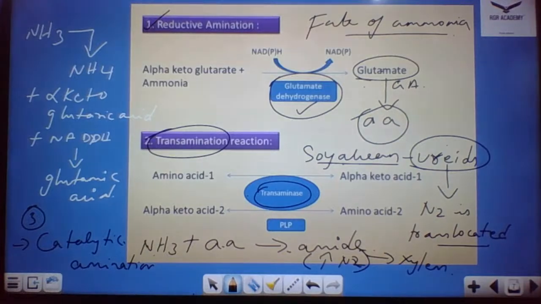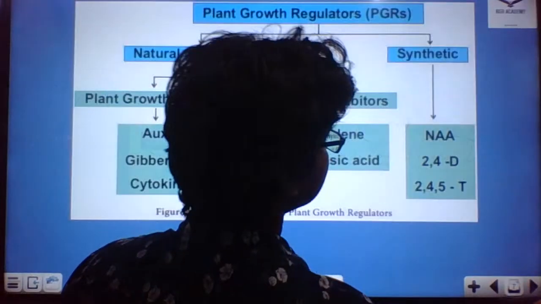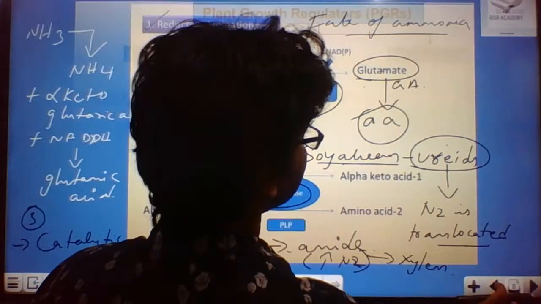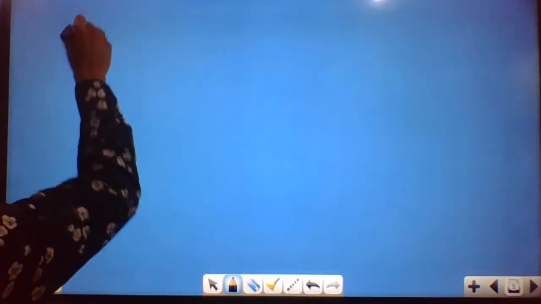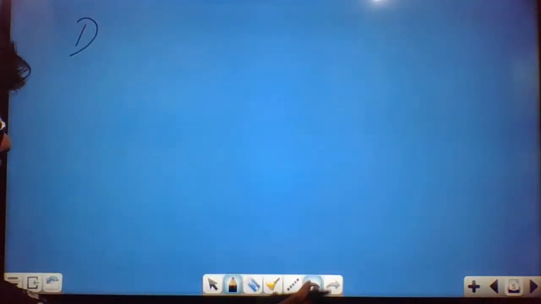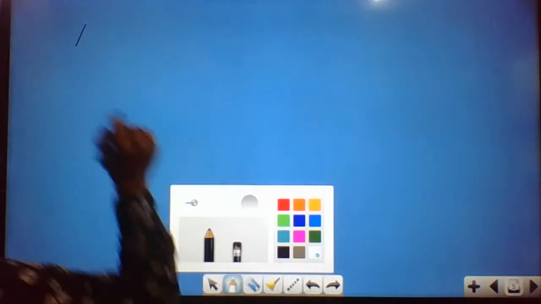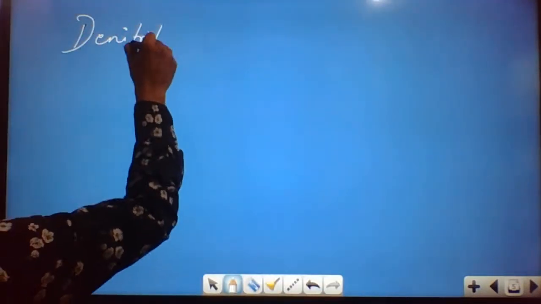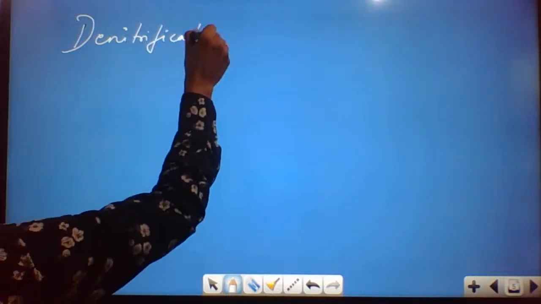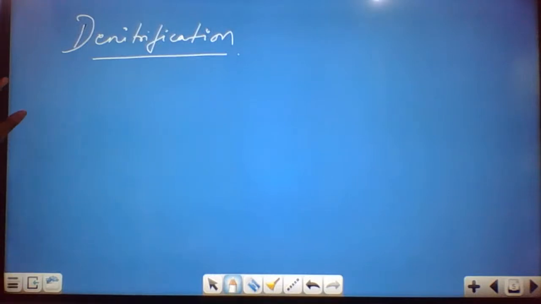Now we move to the last part of this chapter, that is denitrification. You might have studied the denitrification process. So what is denitrification?